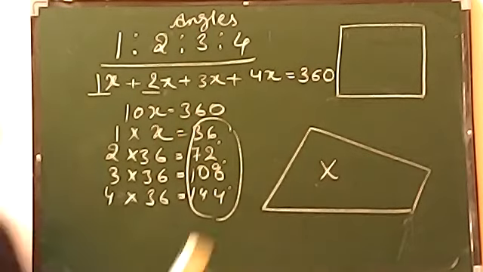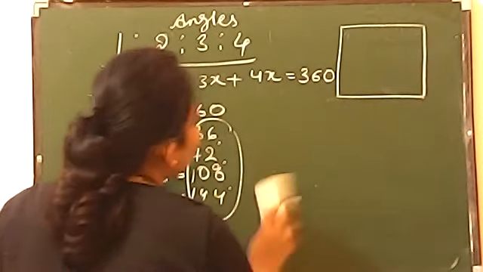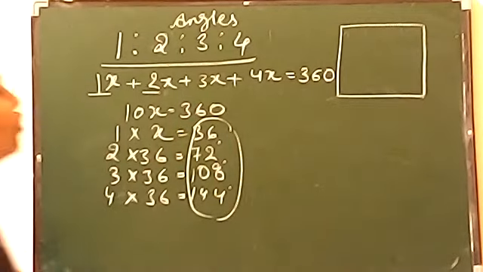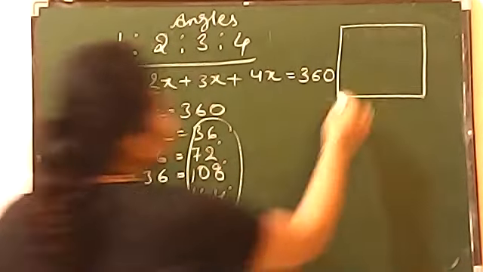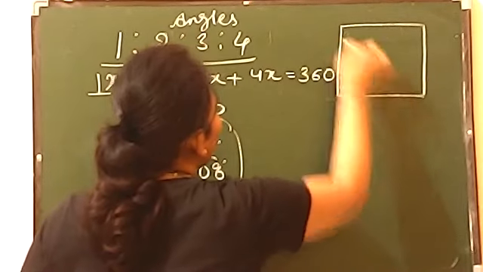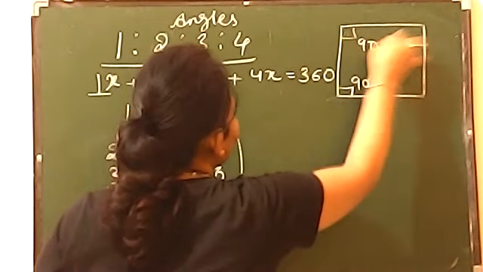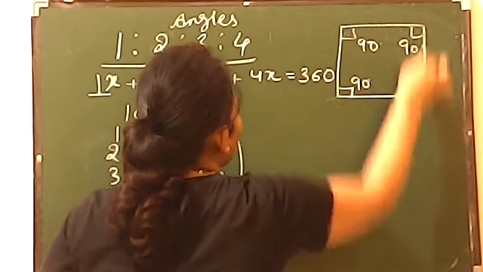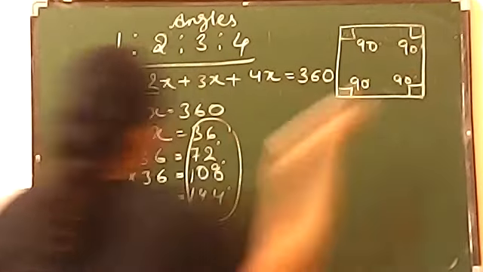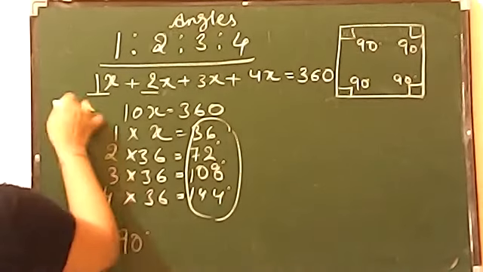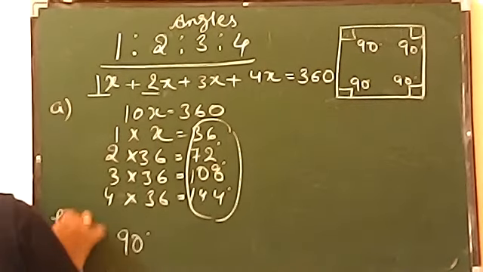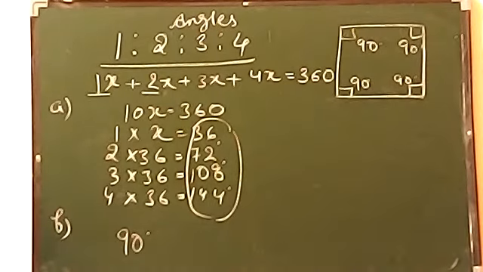Now it is asking, what should be the actual angle between them? So you are knowing the carom board is always in the shape of a square. A square has each angle as 90. So here each angle value will be 90 degrees only. So that means the actual angle which should be there, that should be 90. So this was the A answer. This will be the B answer.